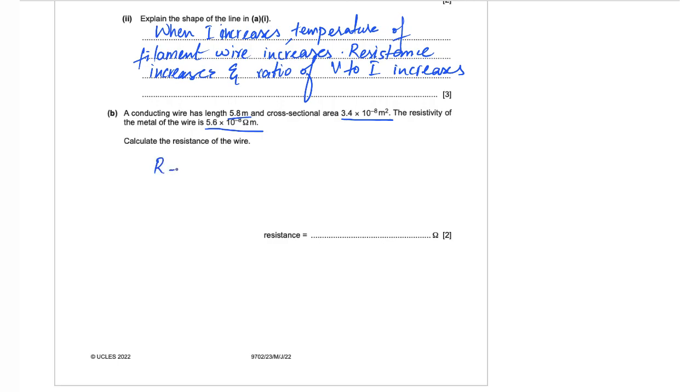So resistance is equal to resistivity into length over cross-sectional area. The resistivity is 5.6 into 10 to the power of negative 8, into length, that is 5.8, divided by the cross-sectional area of the wire, that is 3.4 into 10 to the power of negative 8, and you get a resistance of the wire of 9.6 ohms.